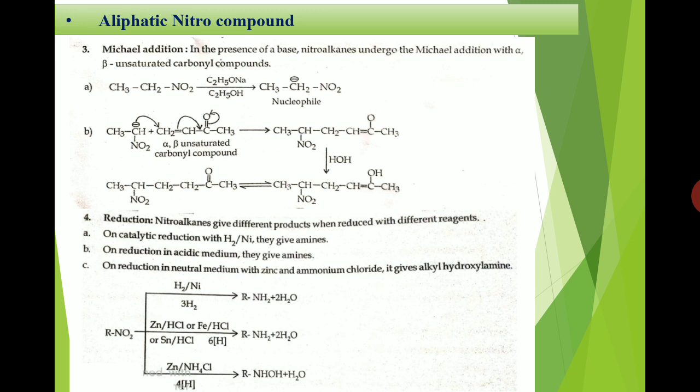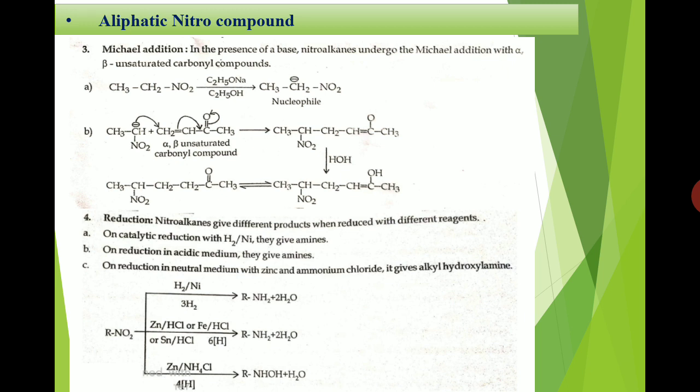Now this enol form structure undergoes tautomerism and we get a ketone, and overall this reaction is called the Michael addition reaction. Okay, what is a Michael addition reaction? It is a base catalyzed nucleophilic addition reaction on the alpha beta unsaturated carbonyl compound.